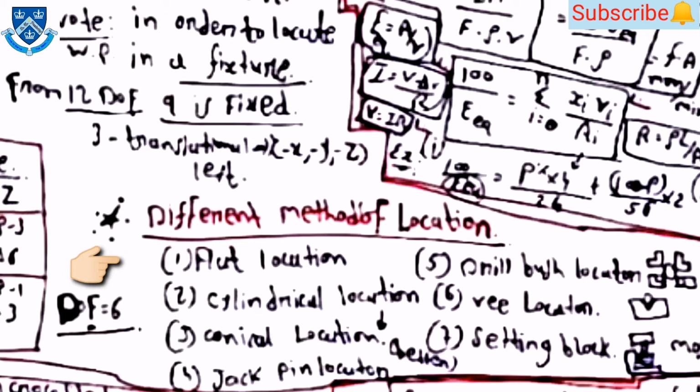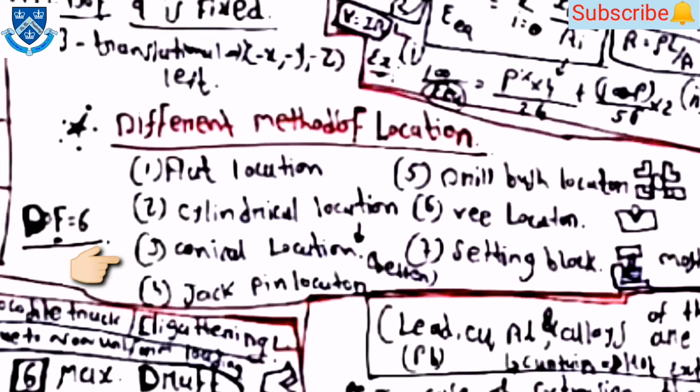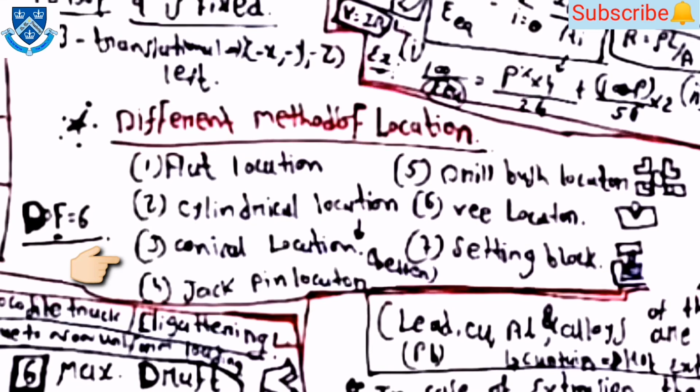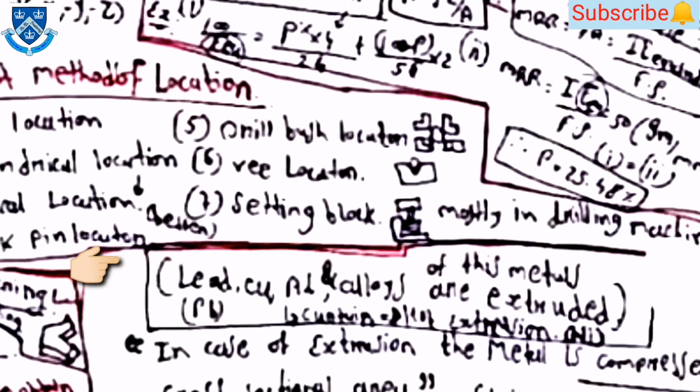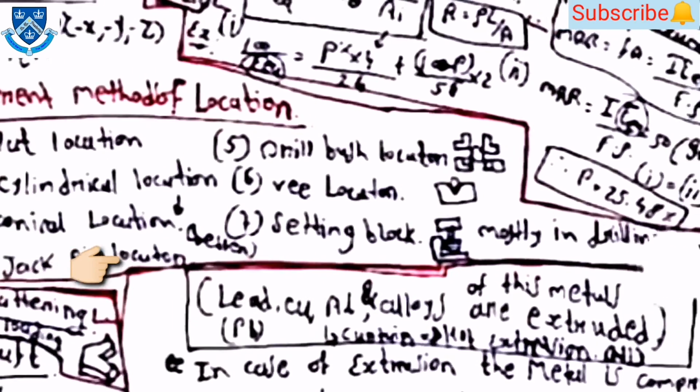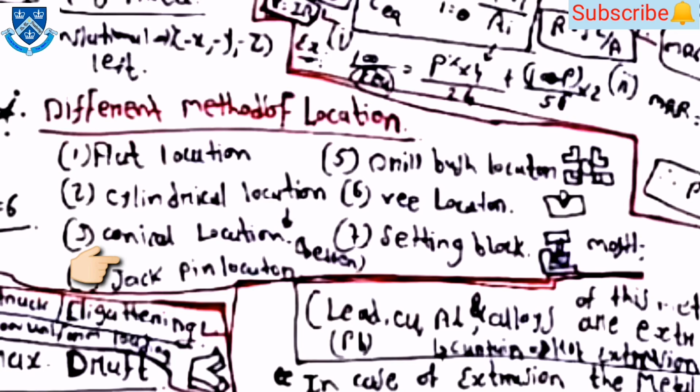Then different methods of location. The first one is flat location, then cylindrical location, then conical location, then jack pin locator, then fifth is drill bush locator, then sixth is V locator, and seventh is setting block. The setting block location is mostly used in drilling machines.